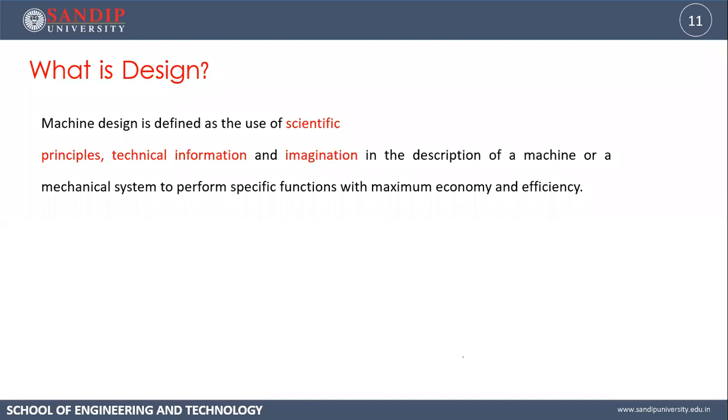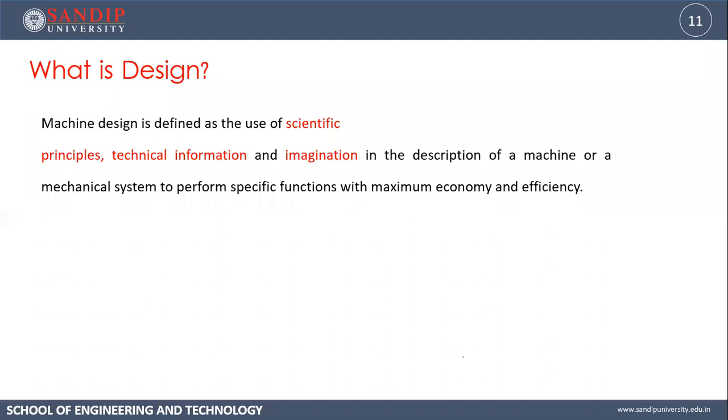Now machine, you know, we had studied machine in theory of machine. What is machine? It is mechanism or combination of mechanisms to perform specific task. So if we talk about a car, engine is a machine, transmission system, that is a machine. So all this, when we club it together, it forms a mechanical system. So using all this data in the description of machine or a mechanical system to perform specific functions with maximum